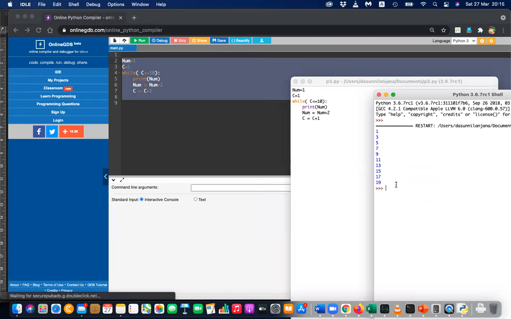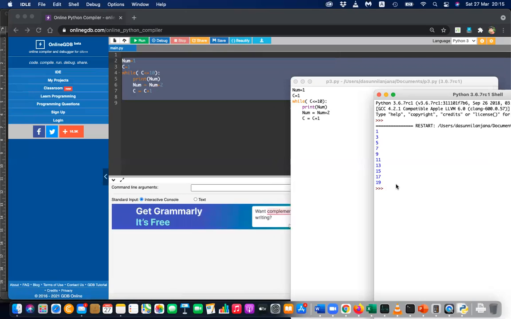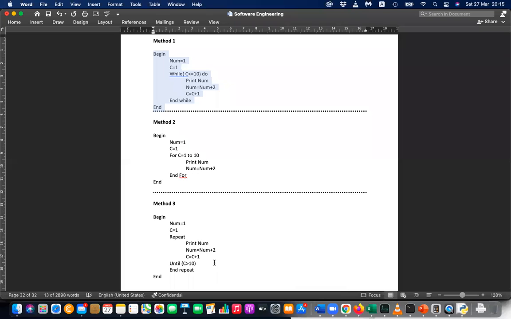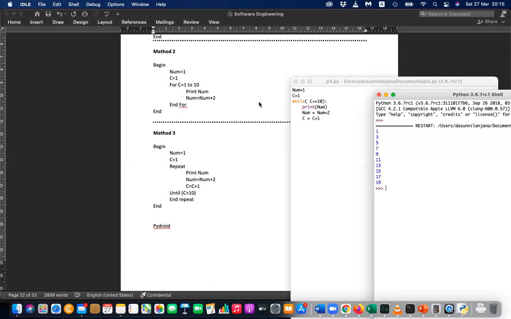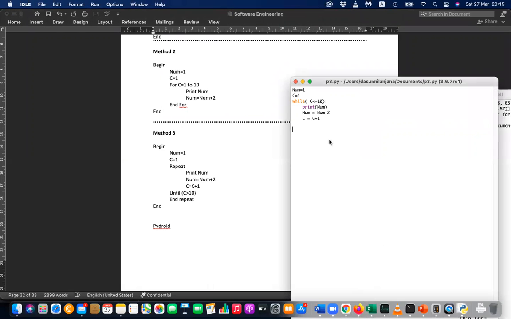That is the first method. You can do the same using PyDroid, right? If you're using a mobile phone to write the code, you can use PyDroid. We have to download the app and write the code. We have already used that. Okay, so let's go to the second method quickly.